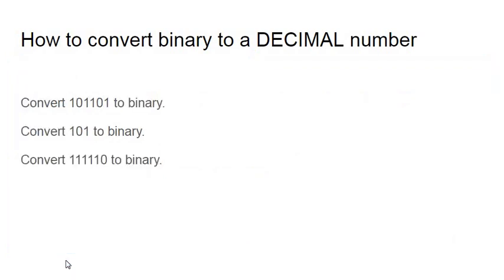So these are 3 other practice problems. You can use that and take some time.